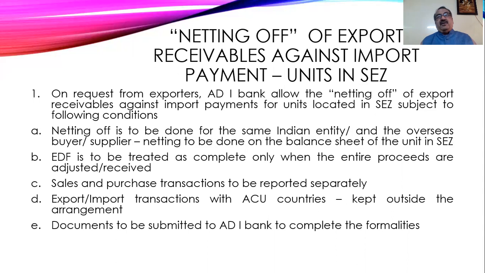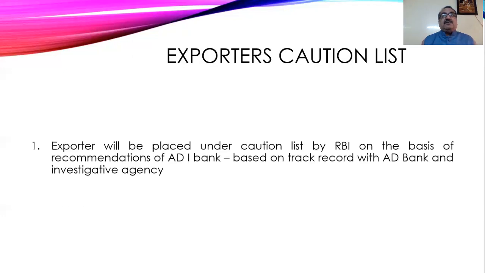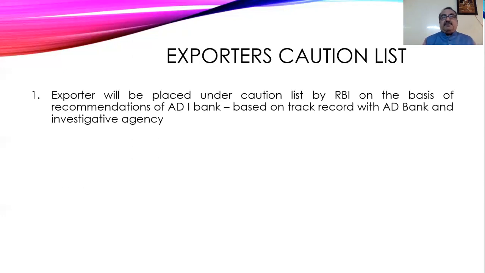Now we are going to the exporter caution list. The exporter caution list is prepared by RBI. That is a separate list that you can find on the RBI site, but access is given only to the authorized dealer banks and not to anyone else. Only government agencies have access to this export caution list. So an exporter will be placed under the caution list on the basis of a recommendation of the authorized dealer bank, based on the track record with the authorized dealer bank and investigative agencies.